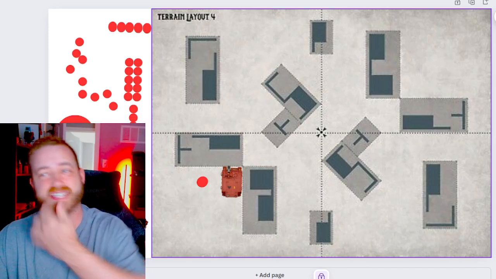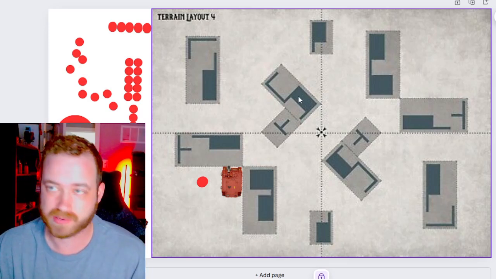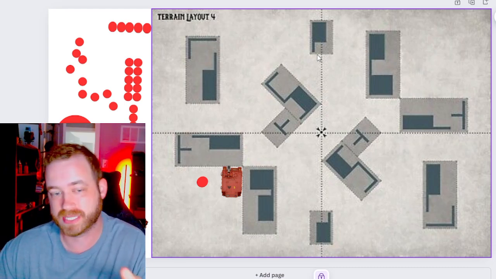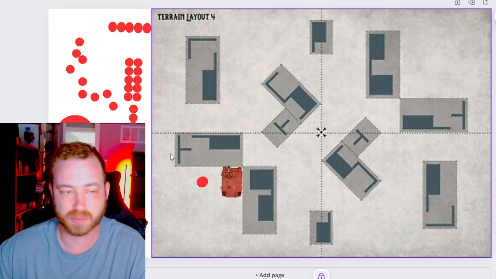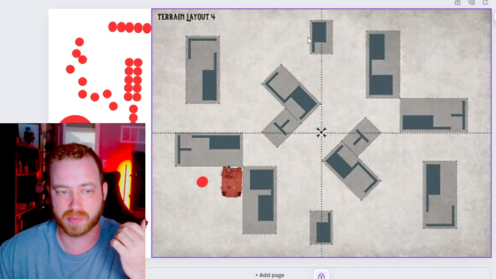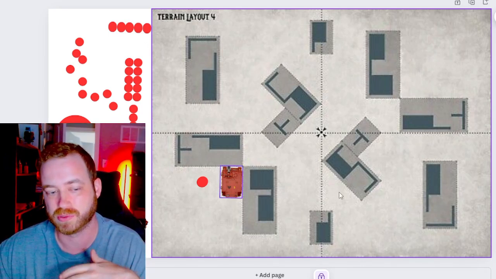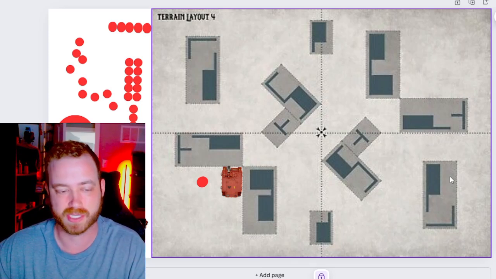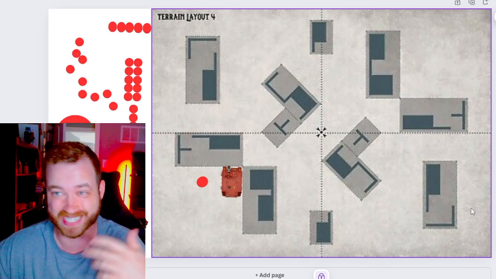All right, so here is an example of a layout terrain that is used a lot in the tournament scene. This specific deployment setup, you can do it like diagonal deployment, long deployment, or Dawn of War deployment. This setup is pretty popular with the GT scene. So we're going to be using this as an example.